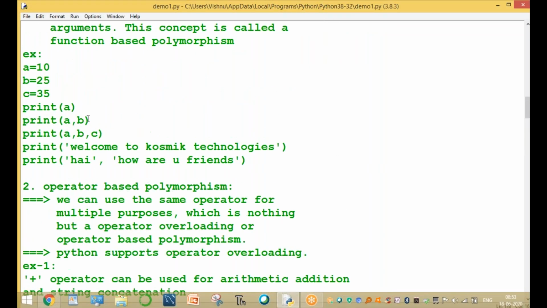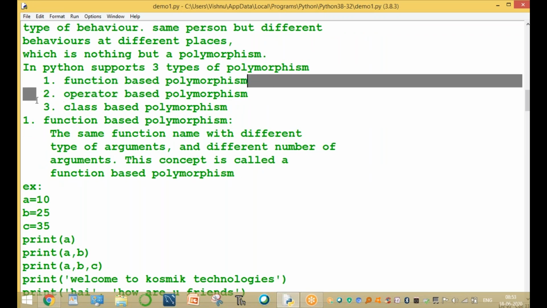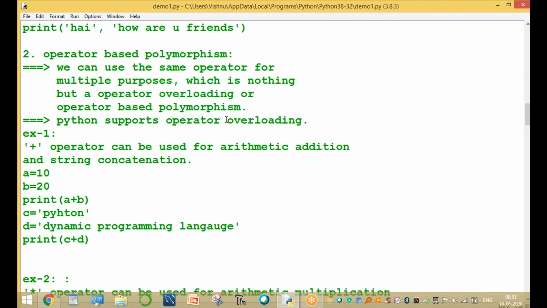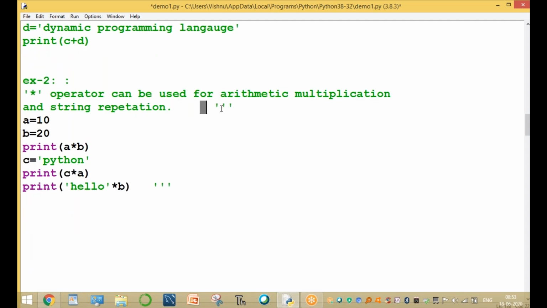There are three ways: operator based, function based, and class based. What is class based, sir? I will explain tomorrow, not today, because you will get confused.